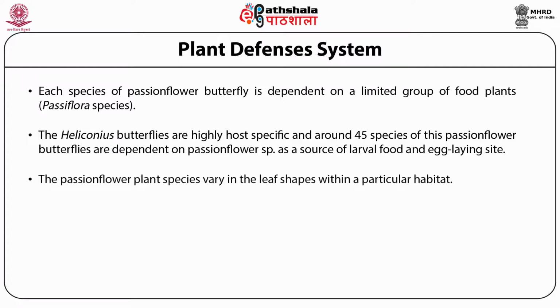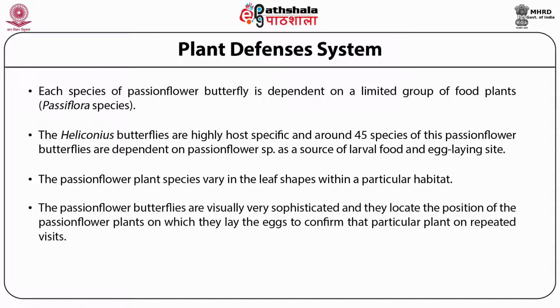The passion flower plant species vary in leaf shape within a particular habitat. The passion flower butterflies are visually very sophisticated, and they locate the position of the passion flower plants on which they lay eggs, to confirm those particular plants on repeated visits.